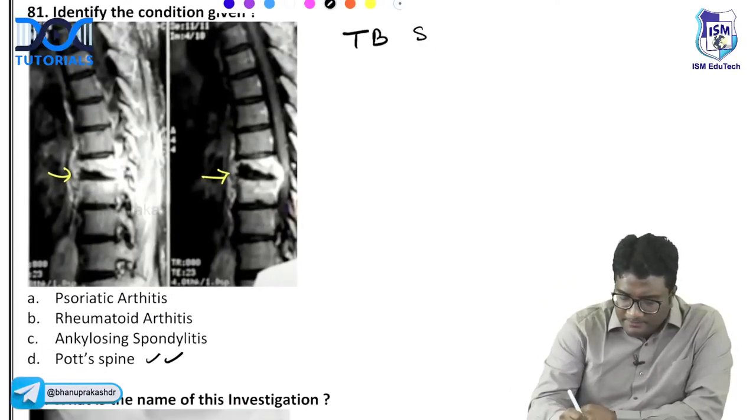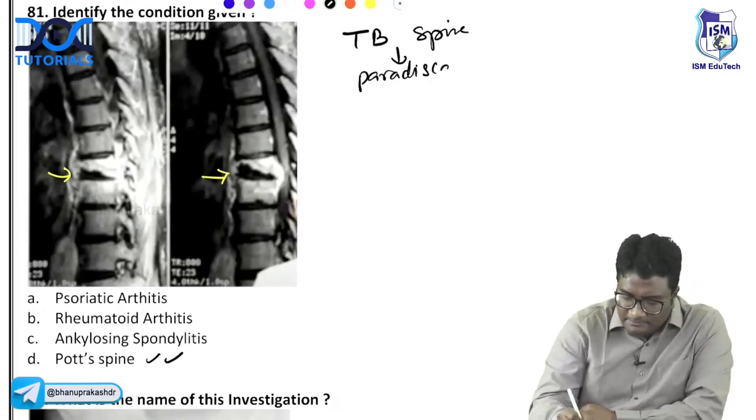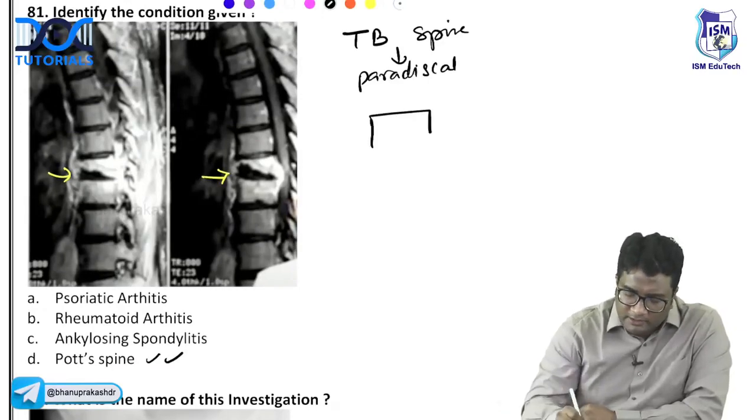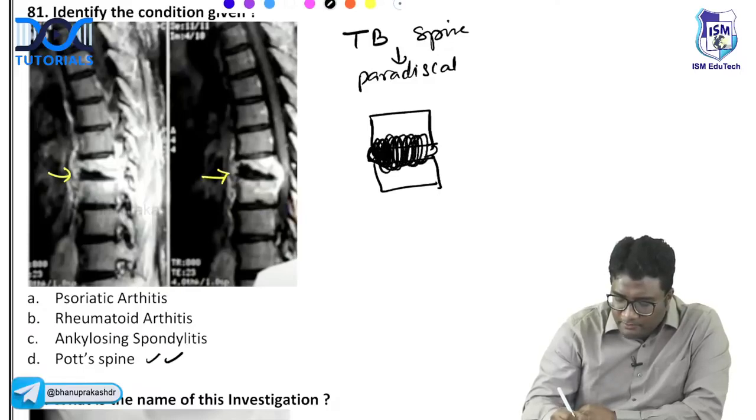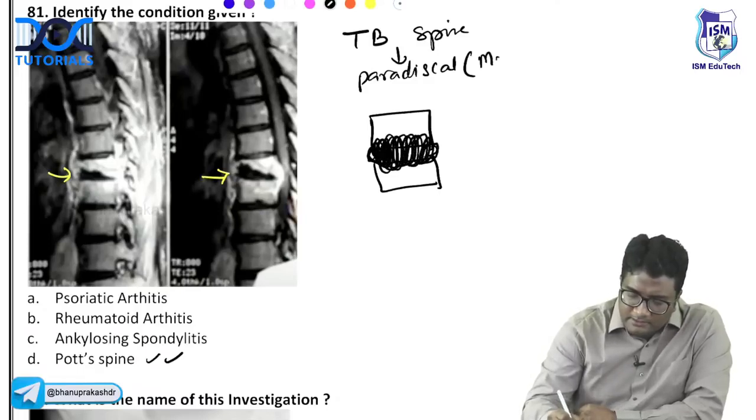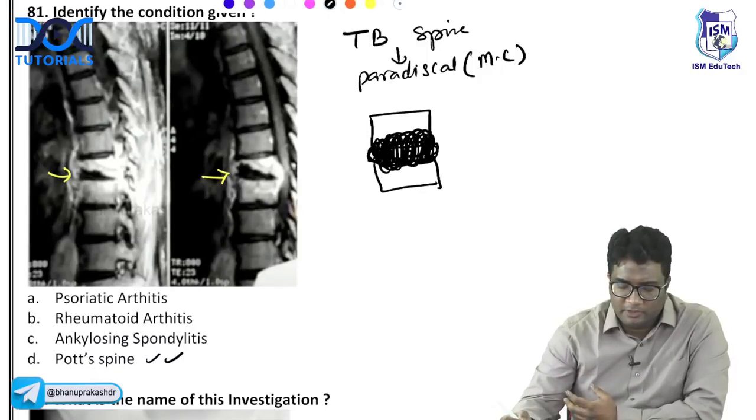So remember, TB spine is always paradiscal. The most common tuberculosis of the spine is paradiscal. So it will involve the disc. Imagine this is the disc and the vertebra. It will involve the disc and the end plates of the vertebra. So the most common type of TB spine is paradiscal, involving the disc and the adjacent end plates of the vertebra. So that is how you have the TB spine or the pot spine.